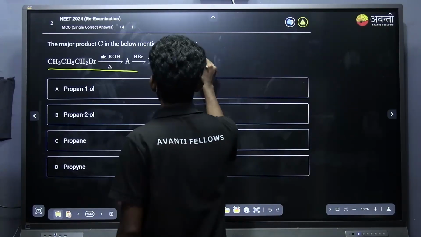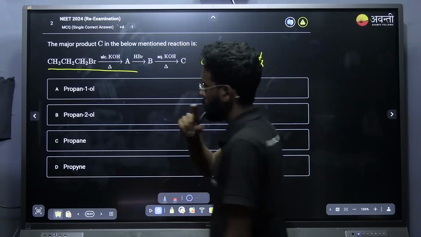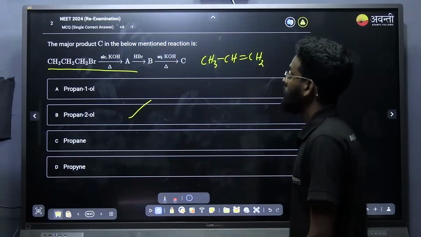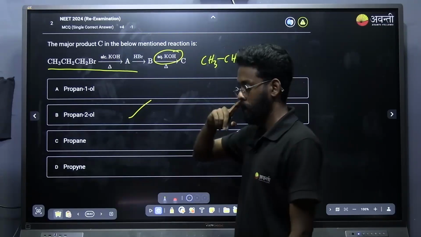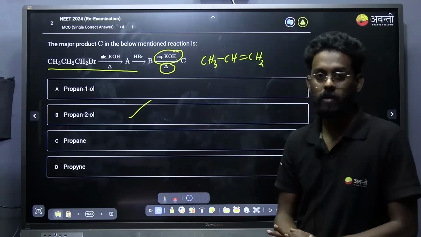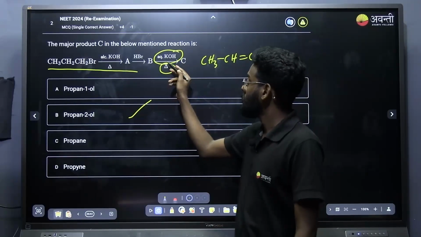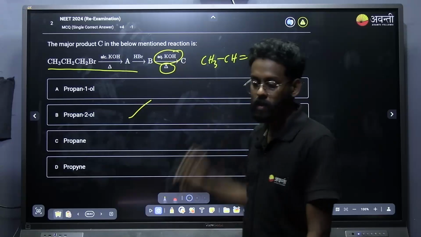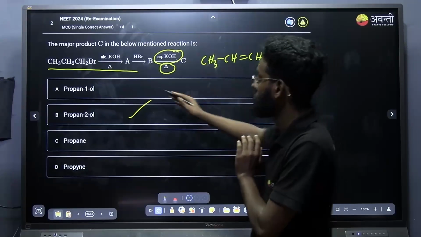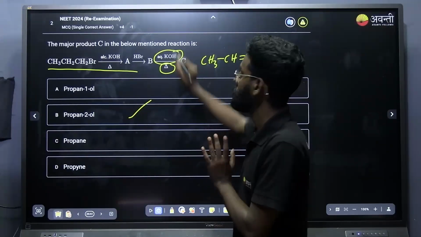It is elimination. So the first step we can say CH3 CH double bond. What is the answer? Option B. Very good. I hope you got it. Now the confusing thing here is that there is aqueous KOH and temperature is mentioned. Normally we already said that in presence of temperature it will follow an elimination reaction, right? But here it will go substitution because it is aqueous KOH, and you won't get confused because there is no product here in which elimination is taking place. So we can directly understand that this is substitution.